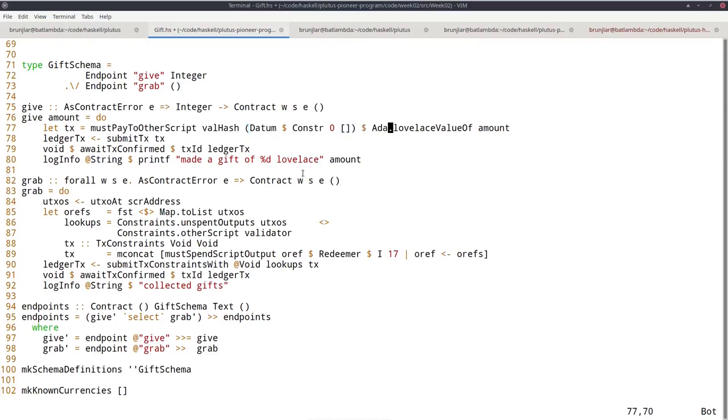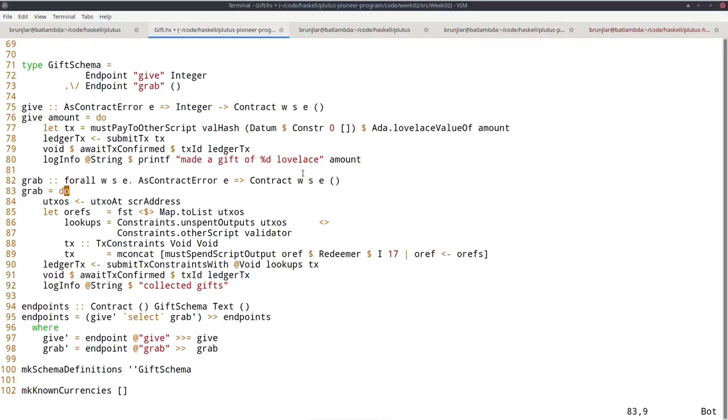And then I must specify how much funds. So Ada.lovelaceValueOf takes an integer and converts it into lovelace. So this says the transaction must pay this many lovelace to that script with this datum. Then this line submits that transaction. This line waits for confirmation of the transaction. And that line logs information. So in the playground, for example, we can see these log messages. So that just logs the line made a gift of so and so many lovelace.